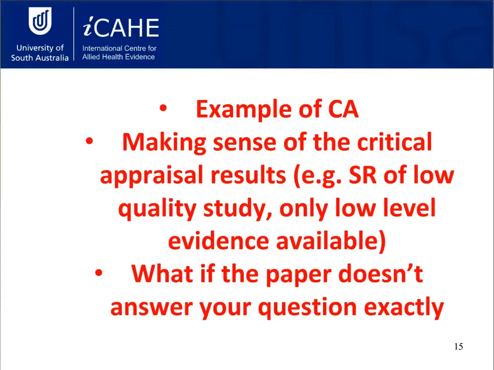So for example, if you had a question about prevalence and you're trying to find a study that will answer that question, you're not going to find the answer in a systematic review, because most systematic reviews aren't going to assess prevalence of an issue unless that's their specific focus. So what you want to be looking at is making sure that the study you have picked to assess is appropriate for the kind of question that you're asking.